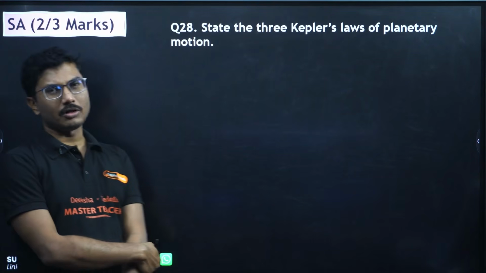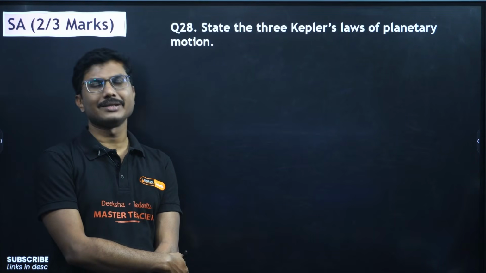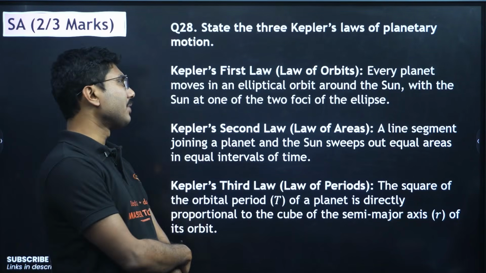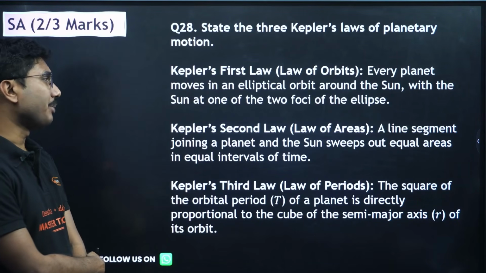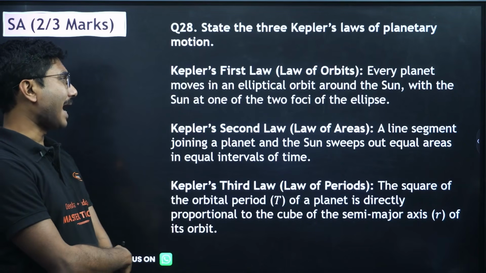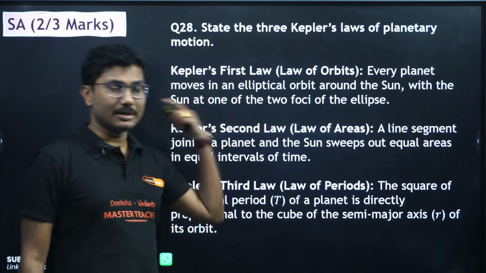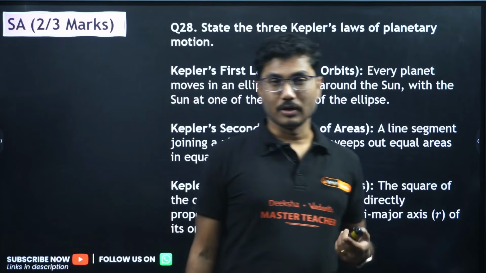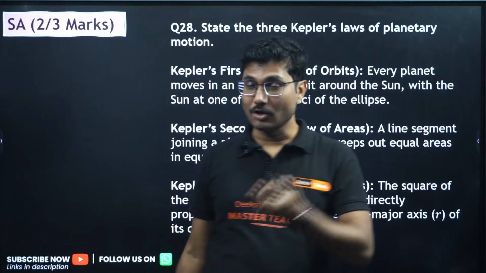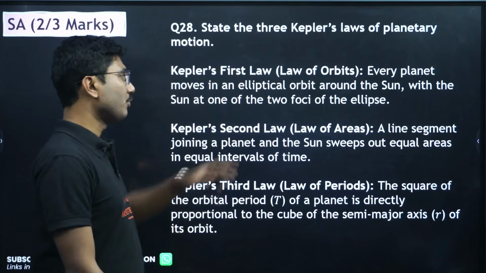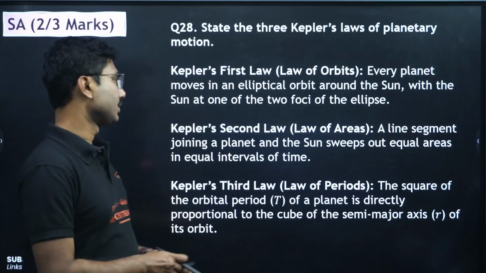Sometimes they can ask all three, sometimes they will ask you only the third law. The third law is more important. Kepler's first law: every planet moves in an elliptical orbit around the Sun, with the Sun at one of the foci of the ellipse. Because an ellipse has two focuses, "focuses" is wrong. The plural form of focus is foci, so foci means more than one focus.